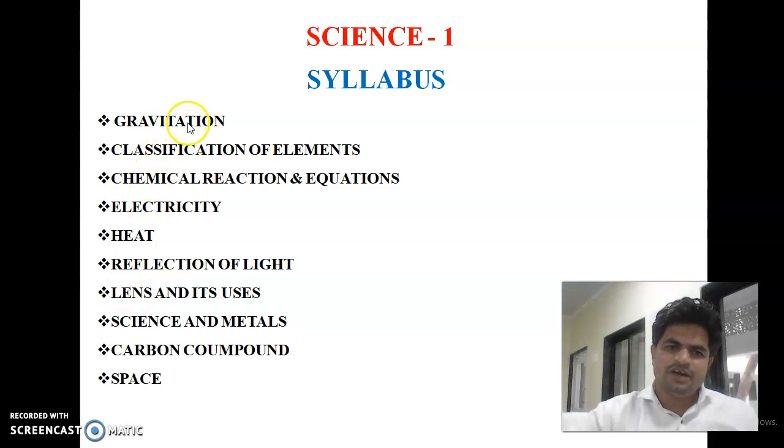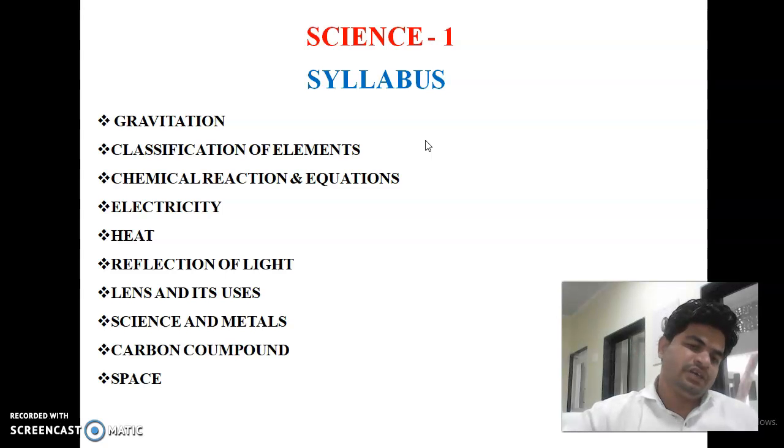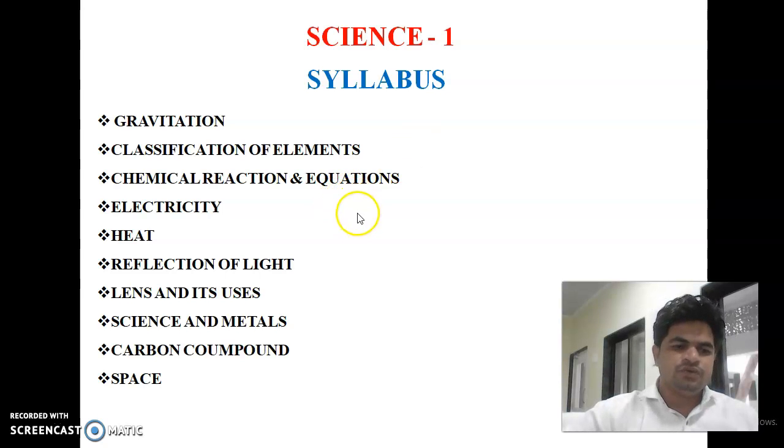The first chapter is gravitation, second is classification of elements, third chemical reactions and equations, electricity, heat, reflection of light, lenses and its uses, metals and non-metals, carbon compounds, space. These chapters are included in the Science 1 syllabus of 10th Maharashtra State Board science. These chapters are very important for the next 11th and 12th science in physics and chemistry as well. So now we have to start the first chapter here.